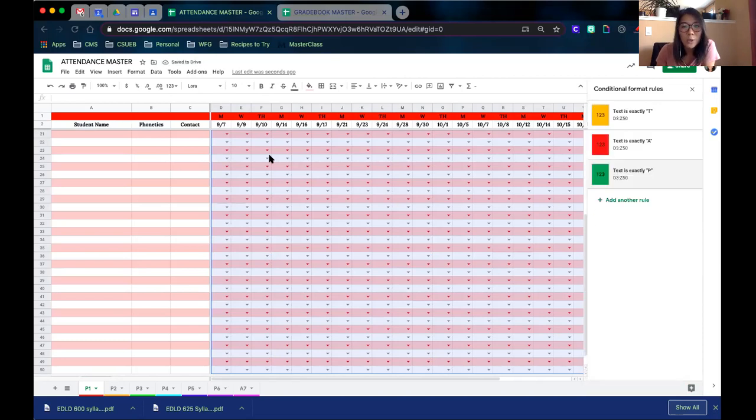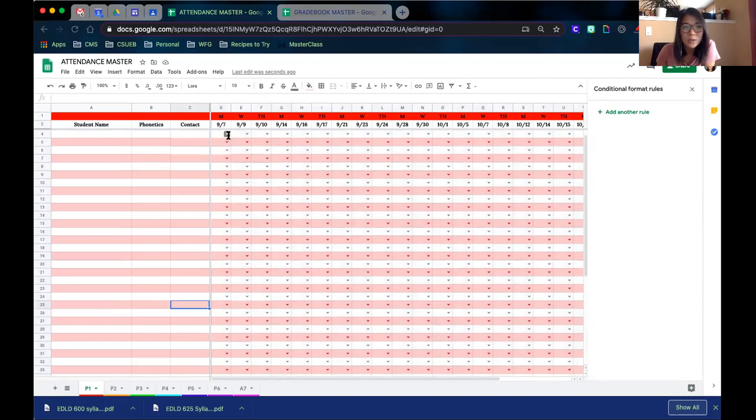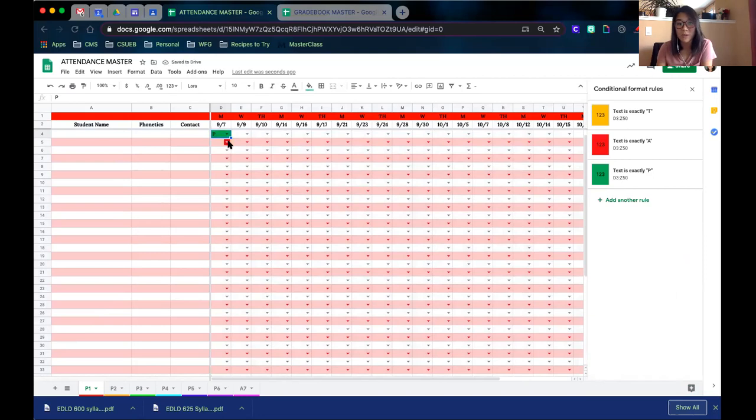So when I do this, if I choose this student right here and they're present and I hit present, it automatically fills green for me. If I hit tardy, it automatically fills yellow. If I hit absent, it automatically fills red, okay? I actually don't use the present one because I don't need to see that as much, but it's up to you. And then you can always enter anything else in there too if you want, right? And then when you delete it, it's all gone, okay?